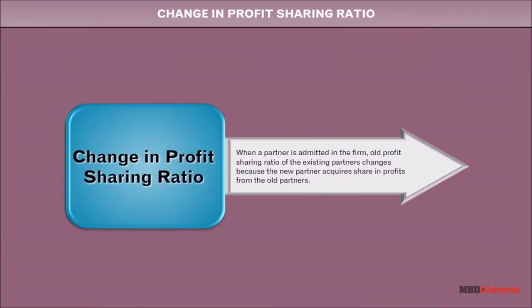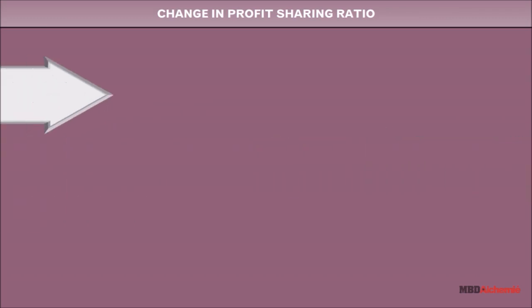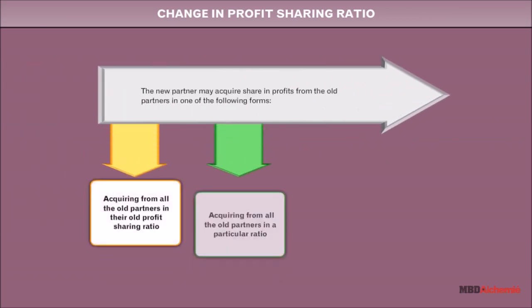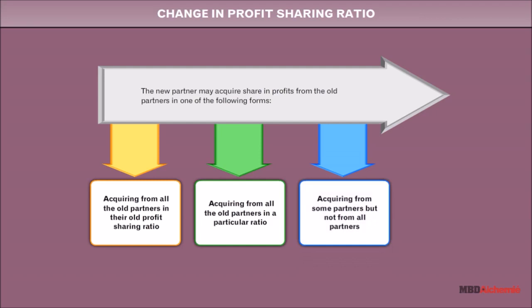Change in profit-sharing ratio. When a partner is admitted in the firm, the old profit-sharing ratio of the existing partners changes because the new partner acquires a share in profits from the old partners. The new partner may acquire a share in profits from the old partners in one of the following forms: acquiring from all the old partners in their old profit-sharing ratio, acquiring from all the old partners in a particular ratio, and acquiring from some partners but not from all partners.